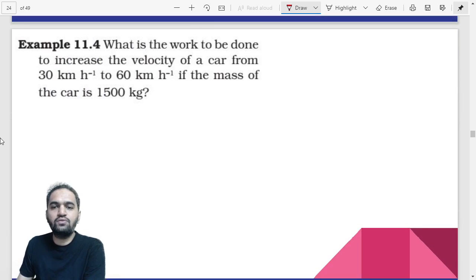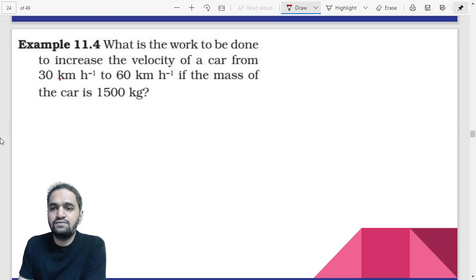Now let us talk about this: what is the work done to increase the velocity of a car from 30 to 60 km per hour if the mass of the car is 1500 kg? So we can just find out the work done, that is not a problem. But to find out the work, we need this. This is basically in terms of velocity. So even if we find out kinetic energy, the answer would be the same. But to find out kinetic energy, we need half m v square. That means we require the velocity.